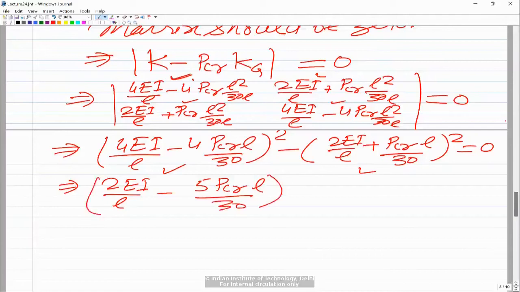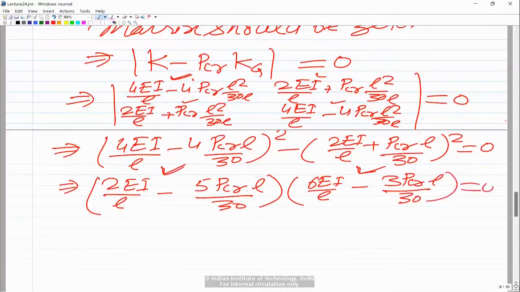And of course, a square minus b square we are writing as a minus b into a plus b. When you do a plus b, that means this term plus this term, so you'll get 6EI by L, and then this minus and this plus, so we'll get minus 3 P critical L upon 30.